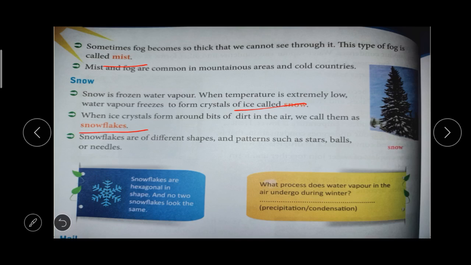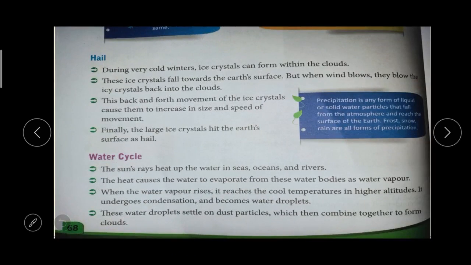So these are the forms of condensation. One more is there, and that is hail. During very cold winter, ice crystals will be formed, right?